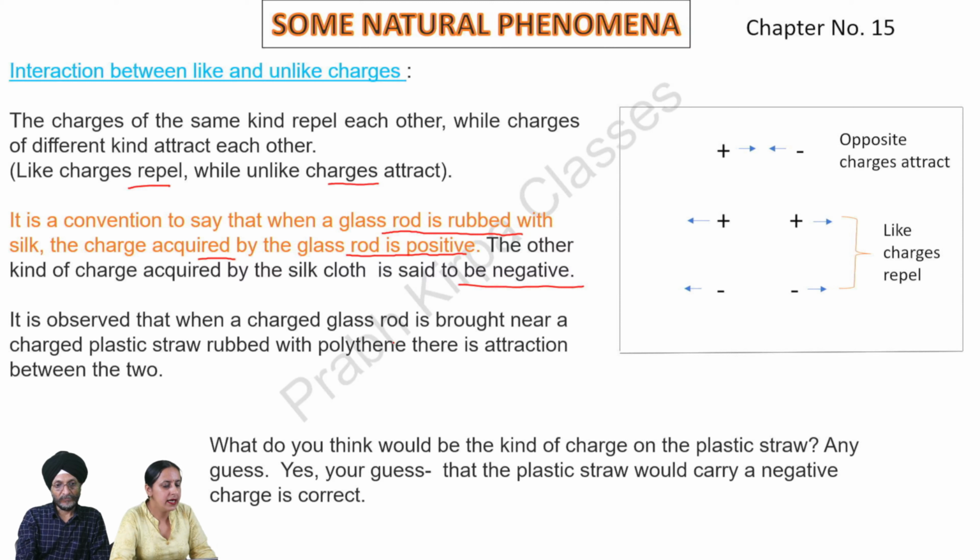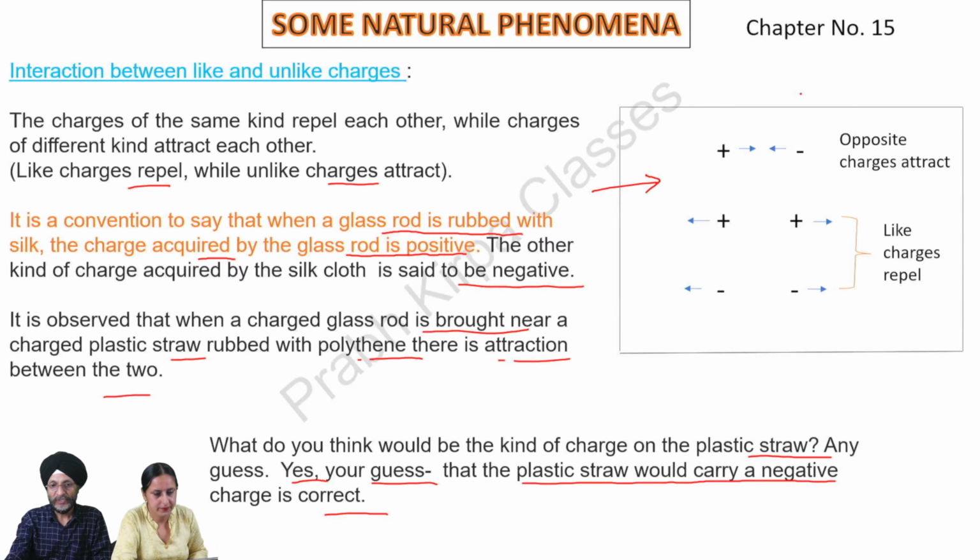It is observed that when a charged glass rod is brought near a charged plastic straw rubbed with polythene, there is attraction between the two. What do you think would be the kind of charge on the plastic straw? Any guess? Yes, your guess that the plastic straw would carry a negative charge is correct. In this picture, we have shown the positive charge and here the negative charge. Both these charges are opposite. These opposite charges are attracting each other.